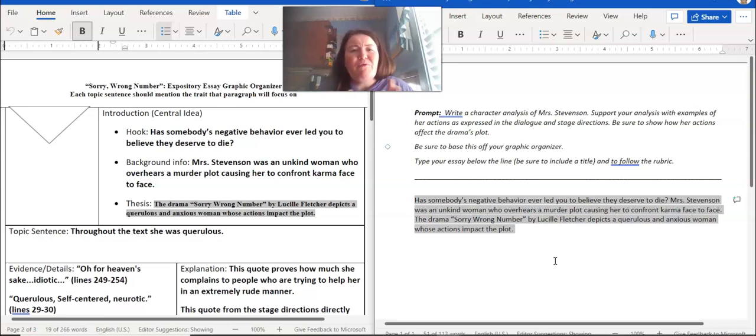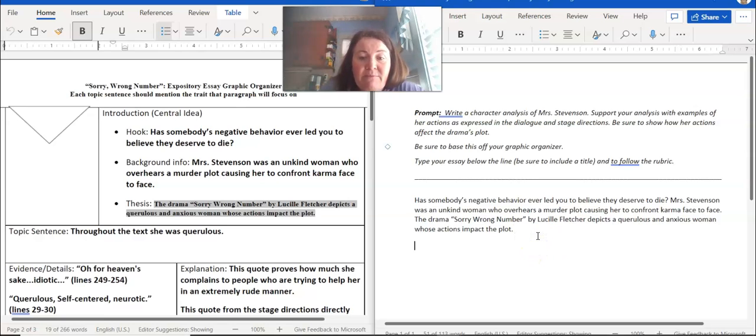Okay, I read my paragraph. Do I need to add any words? Do I need to add anything else? Has somebody's negative behavior ever led you to believe they deserve to die? Mrs. Stevenson was an unkind woman who overhears a murder plot, causing her to confront karma face to face. The drama, Sorry, Wrong Number, by Lucille Fletcher, depicts a querulous and anxious woman whose actions impact the plot. What do you think? Introduction's done.